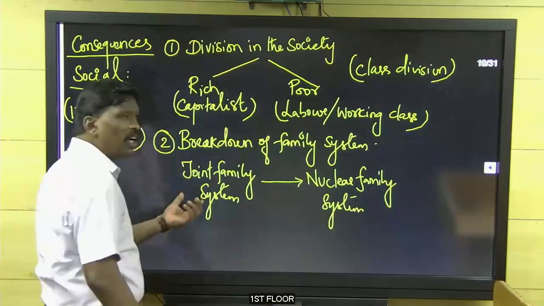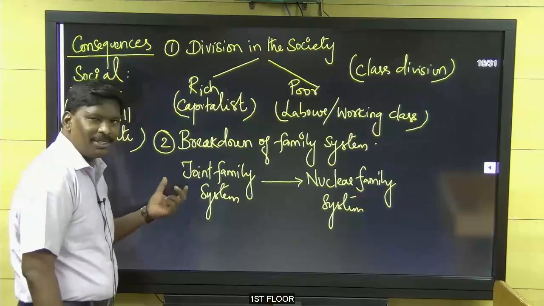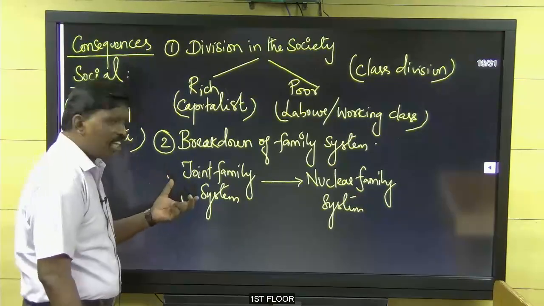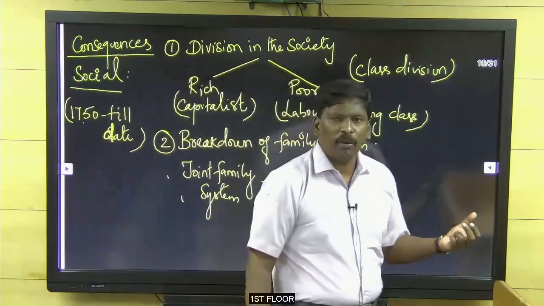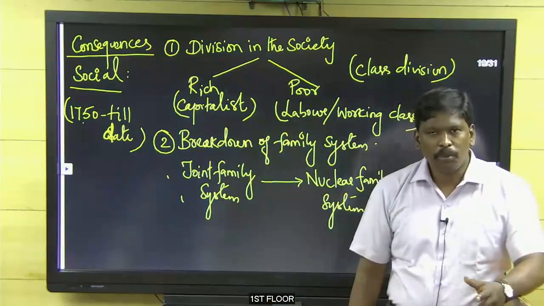Joint family system means grandparents, parents, husband, wife, everyone would be present. But in the nuclear family, you find only the husband, wife, and the children. The grandparents and the parents won't live with them.